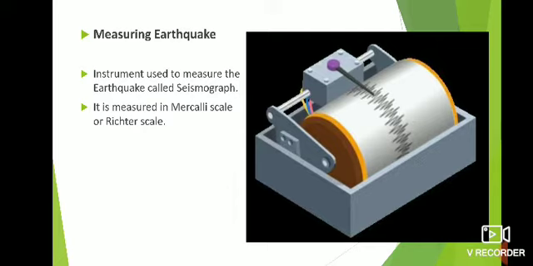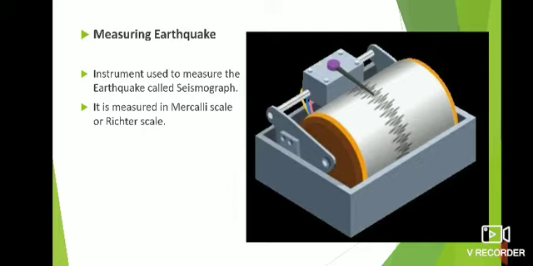The Richter scale measures the earthquake from 0 to 9, meaning 0 is the least destructive earthquake, and 9 is the most destructive earthquake on the scale. So the Richter scale helps us to measure the intensity or the destruction that is caused by the earthquake.